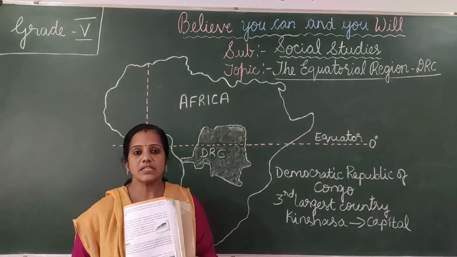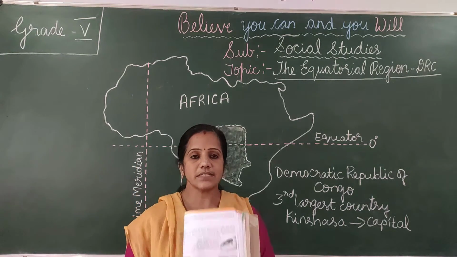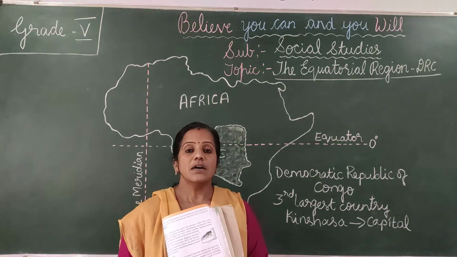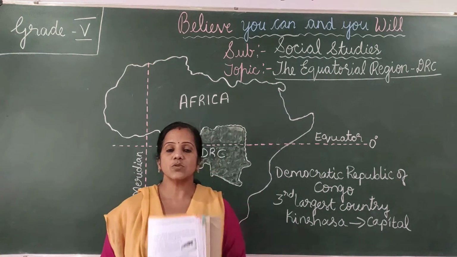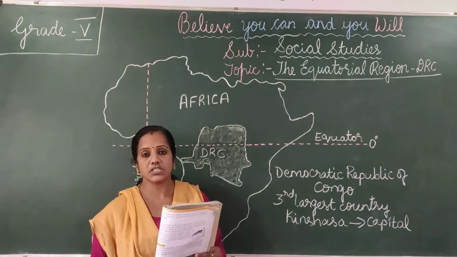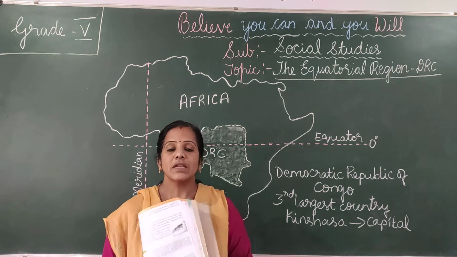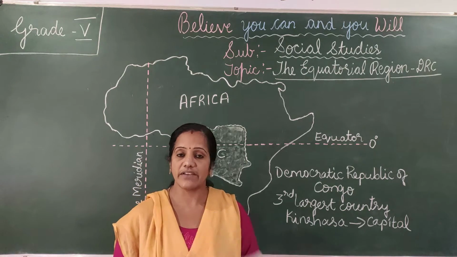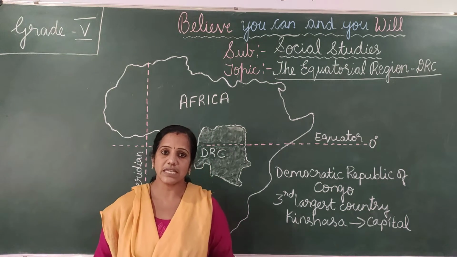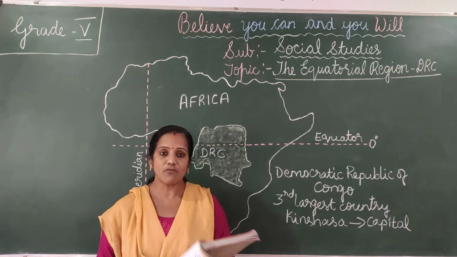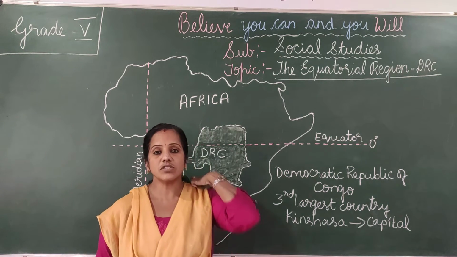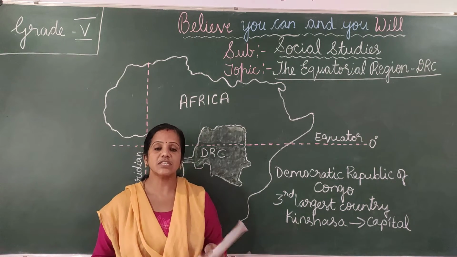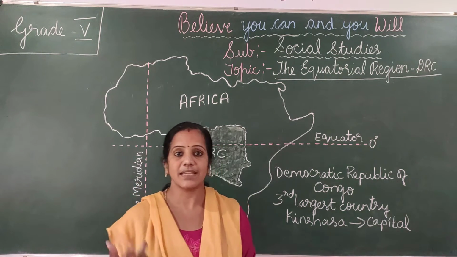We also learned about the climatic conditions. As this is in the equatorial region, this region receives the direct sun rays, so it will always be hot and wet. During the daytime the temperature rises heavily. Due to the high temperature, the evaporation of water makes the humidity very high.